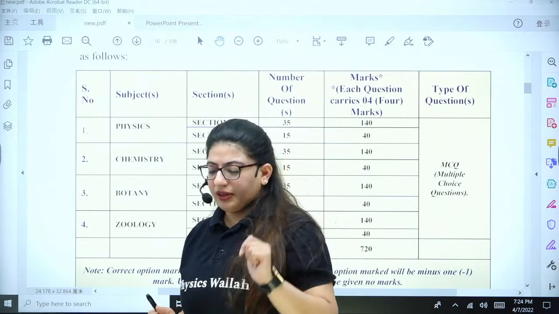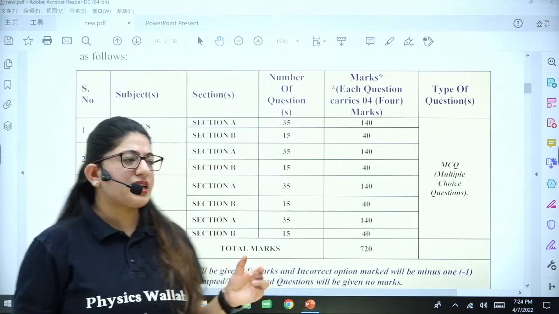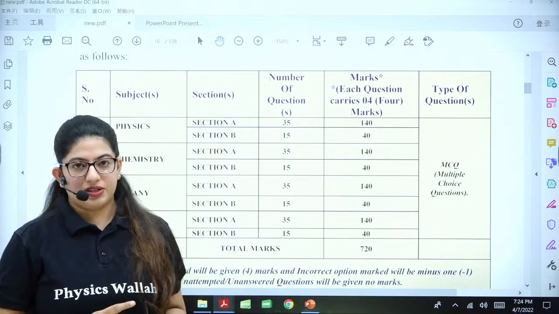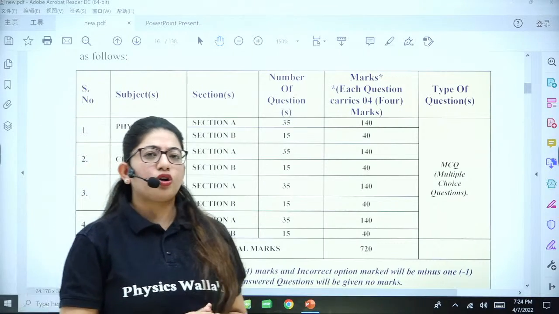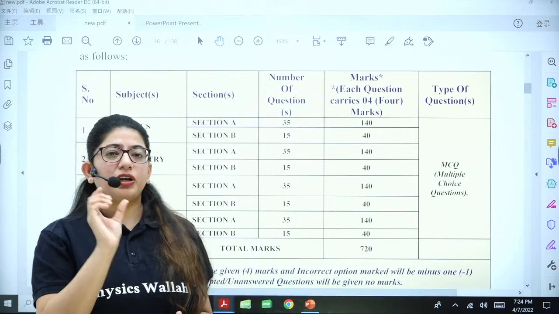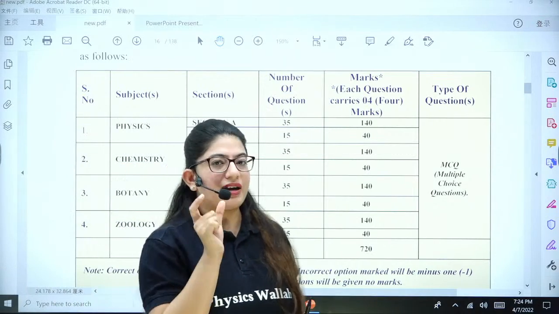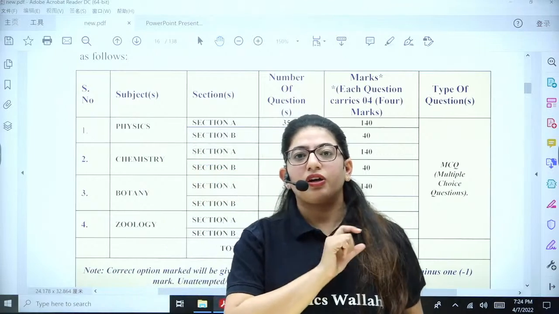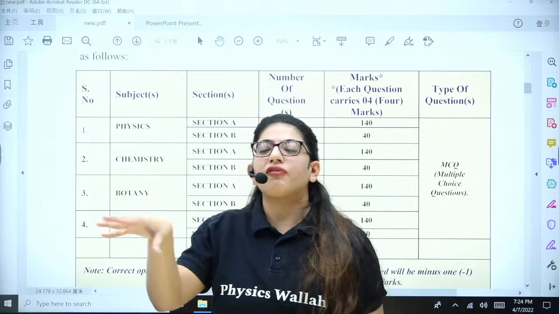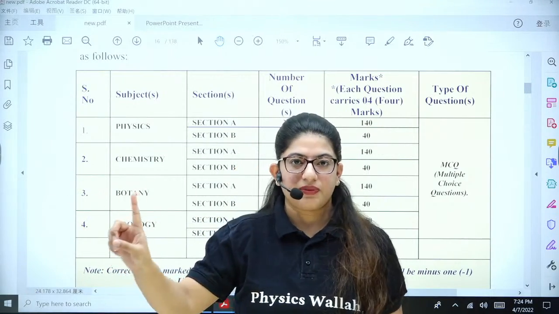For example, if somehow in section A there is a question with 2 options correct, or all the options are correct, at that particular time, if NTA finds that 2 options are correct, those students who have attempted the question will get grace marks. Those who have not attempted will not get the grace marks.